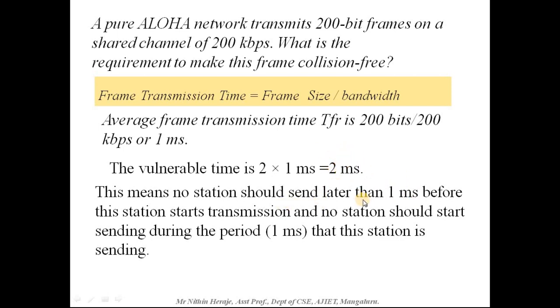Some other station cannot send within 1 millisecond before this station starts transmission. And no station should start sending during that 1 millisecond period. That is understood, because if you send during that 1 millisecond, obviously there will be a collision.